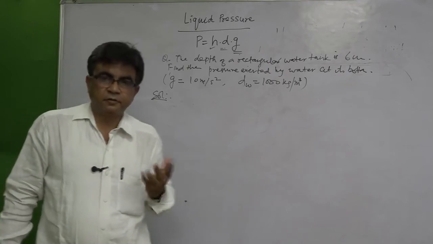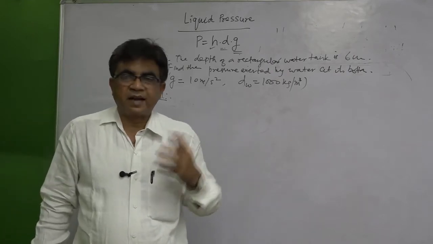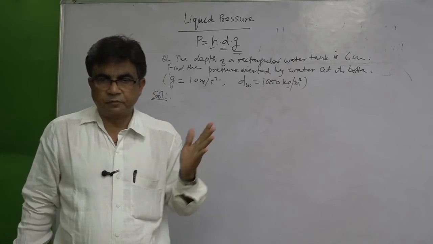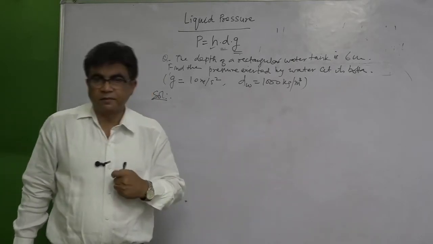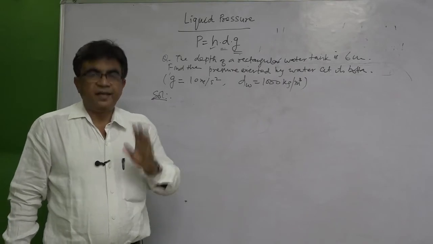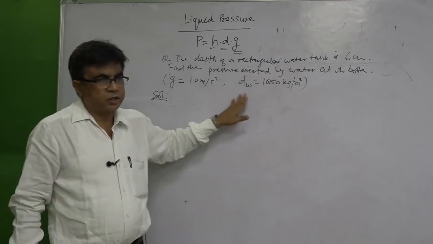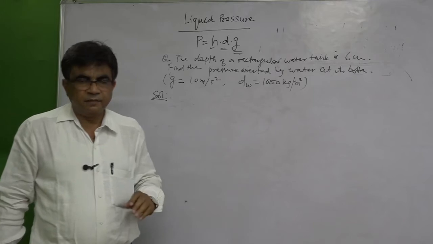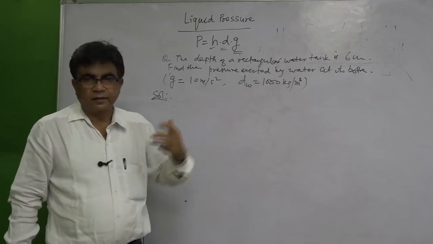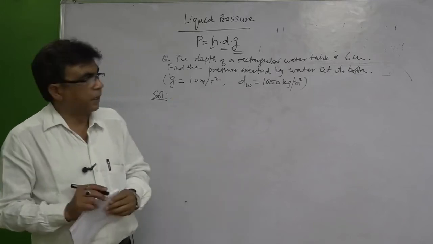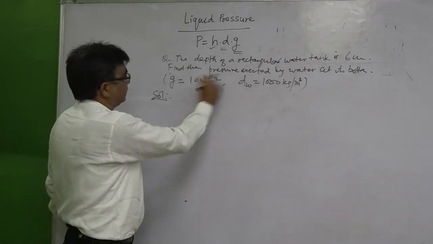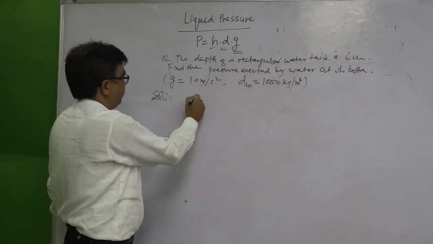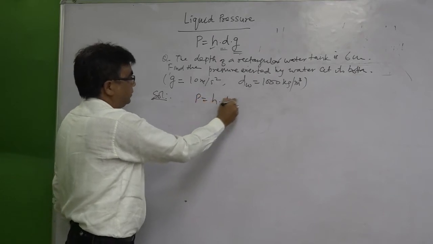In CGS unit, it is 1 gram per centimeter cube, 1 gram per cc we say. But in SI unit, it is 1000 kg per meter cube. So, anyway, the question is very easy because the value of g and d both are given. So, very easily now you can calculate. If you see here are the given things. We know that P equals h into d into g.